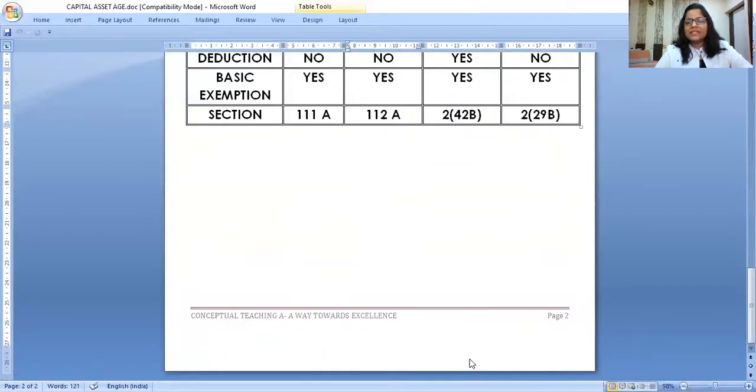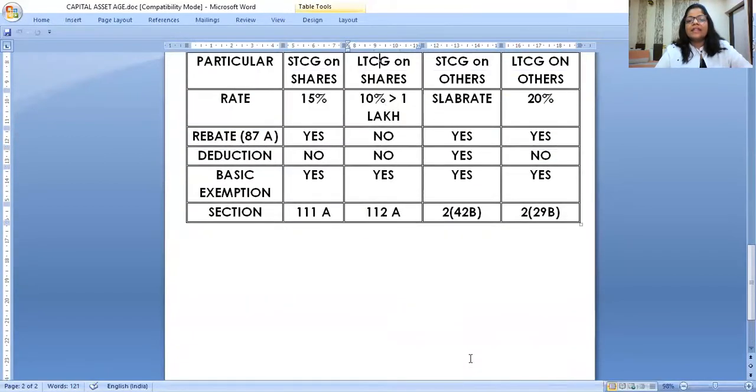Highlight part of this is that there are no rebates on long-term capital gain on listed shares, and 1 lakh is exempt. So even if it is 180, once it crosses 1 lakh, on the whole income 10% is not the tax. Out of 180, 1 lakh will be exempt, and on the remaining you will pay 10% tax. Right? So here we come to the end of this conceptual video.